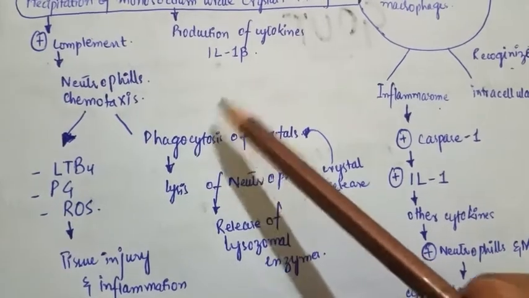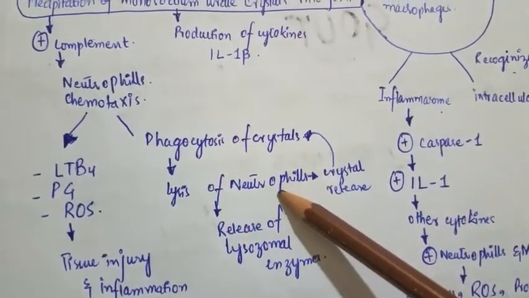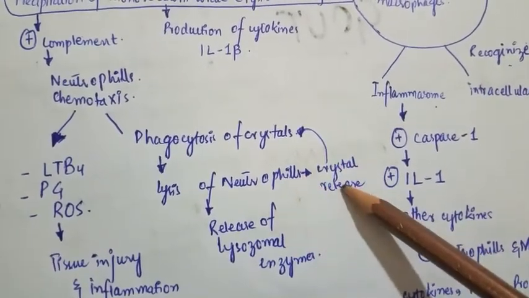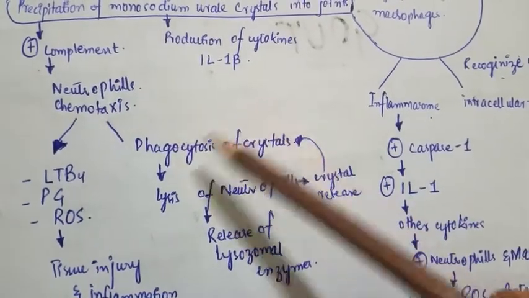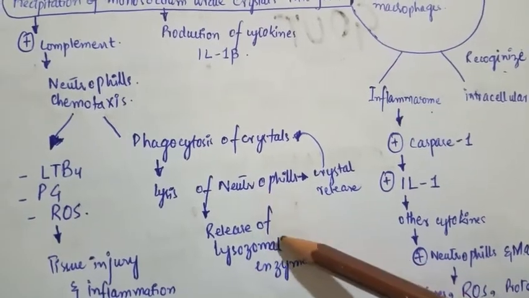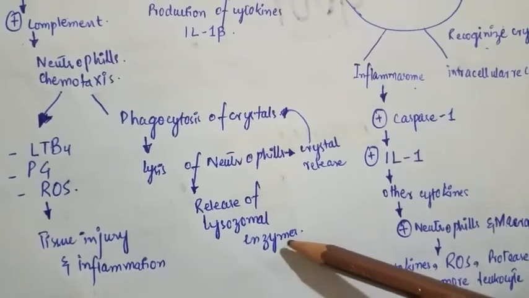Phagocytosis of these crystals by neutrophils results in lysis of the neutrophils. Lysis of a neutrophil releases the crystals, which are again phagocytosed by the remaining neutrophils, and this lysis of neutrophils releases lysosomal enzymes, which ultimately cause more damage to the joints.